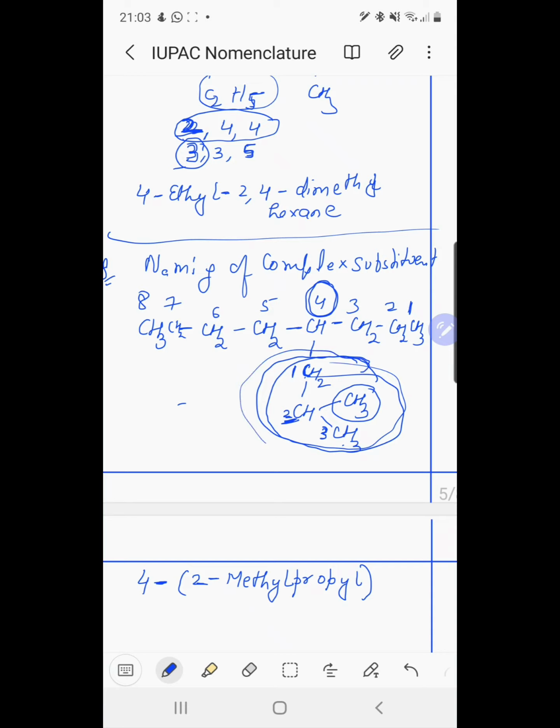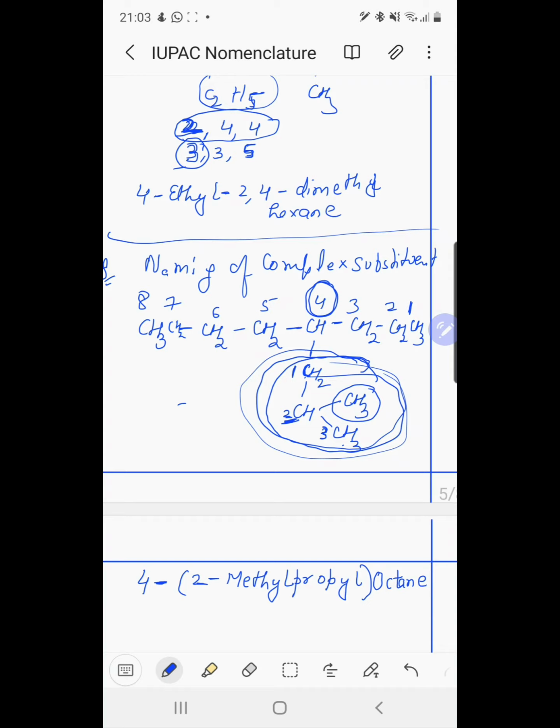Bracket close, the substituent name is complete: 2-methylpropyl, and 8 carbon atoms. This is octane. 4-(2-methylpropyl)octane is the name of this compound.